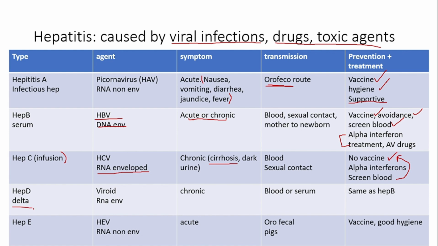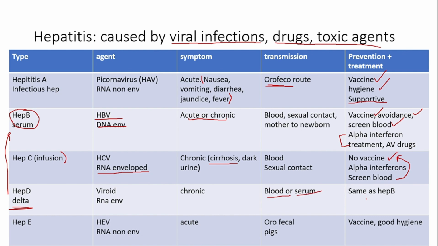Hepatitis D is delta hepatitis. It is the only hepatitis caused by a viroid. Okay? Meaning it doesn't have the protein coating, it just has the nucleic acid. And the only way this is contracted is if the person already has hepatitis B. It is chronic in nature, and it can spread through blood or serum.